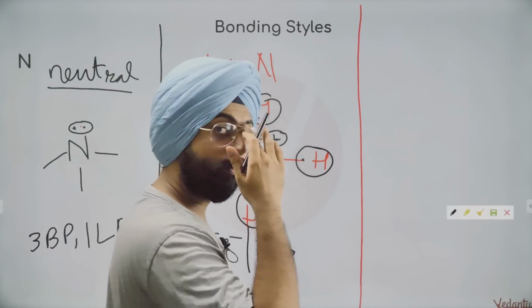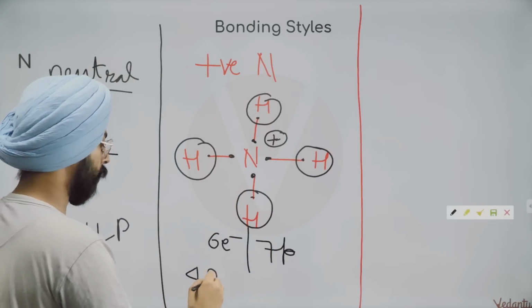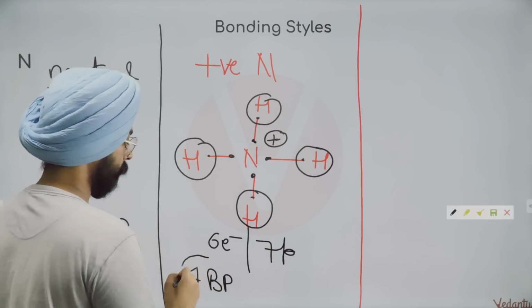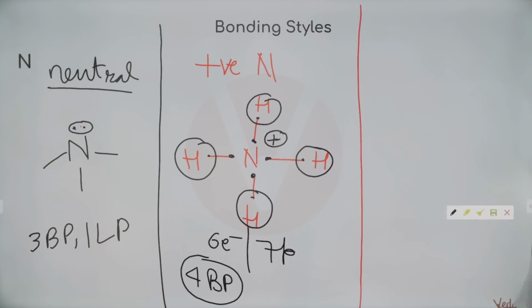So what is the bonding style for nitrogen? Nitrogen will have a positive charge when it has 4 bond pairs. Nitrogen will have a positive charge when it has 4 bond pairs.